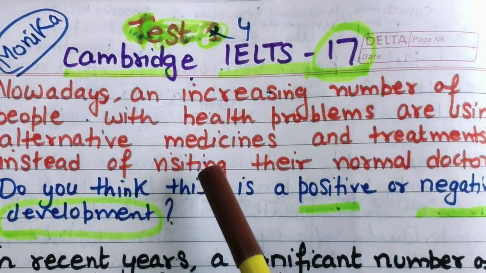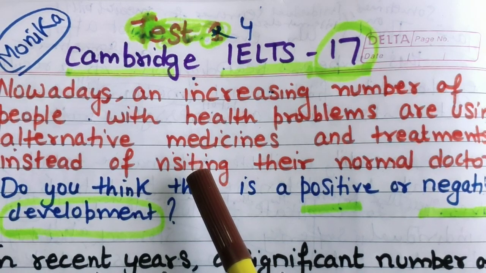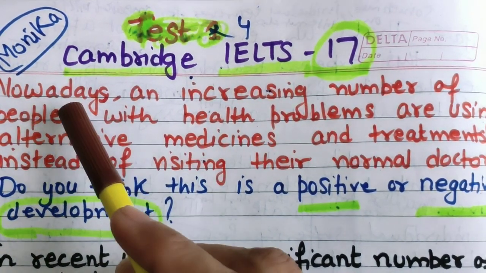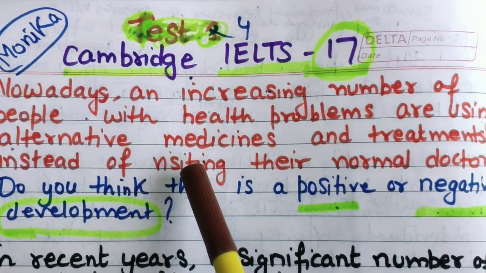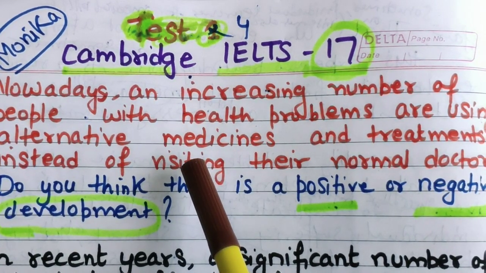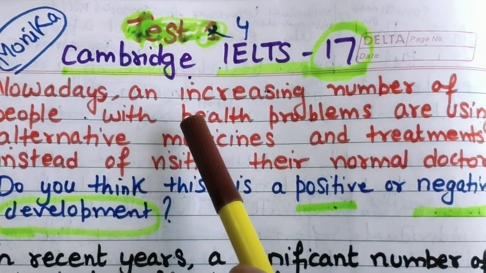What is the planning over here? Of course, I always tell you that you need to plan your essay every time. So read the question statement. It is really important to understand it while writing.